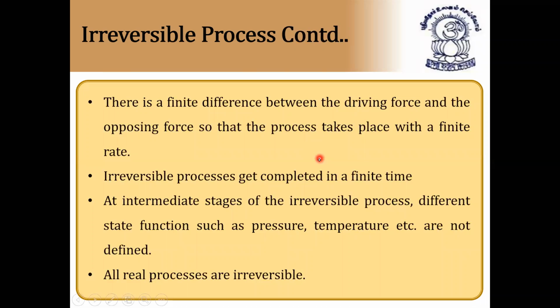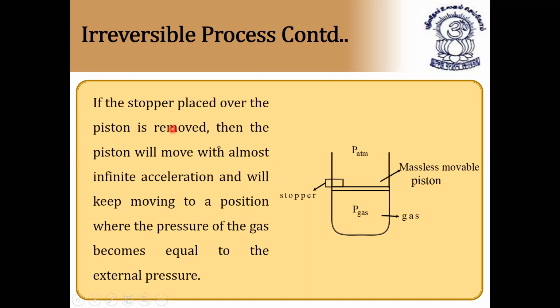Next. So if the stopper placed over the piston is removed, then the piston will move with almost infinite acceleration upward and keep moving to a position where the pressure of the gas becomes equal to the external pressure. So the piston will keep moving, just like a pressure cooker.